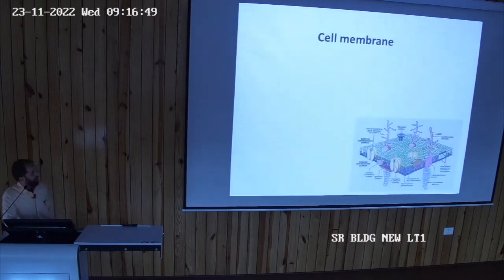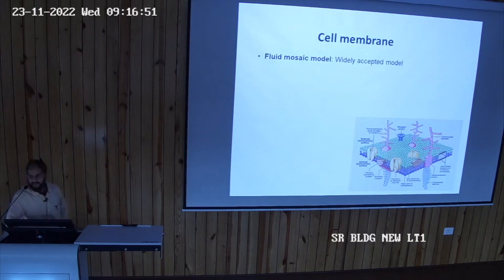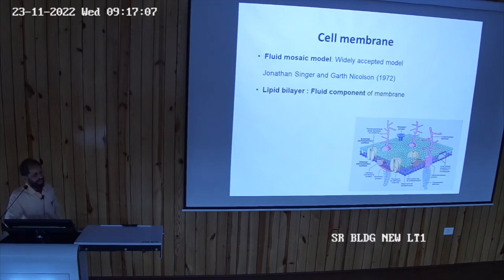Coming on to the model, that is the fluid mosaic model. That is the widely accepted model. It is also called the Singer and Nicolson model, right? Because they discovered it way back in 1972. It has a lipid layer, that is the fluid component, and there is a mosaic component. Which forms the mosaic component? Protein. The fluid component is formed by the lipid bilayer.